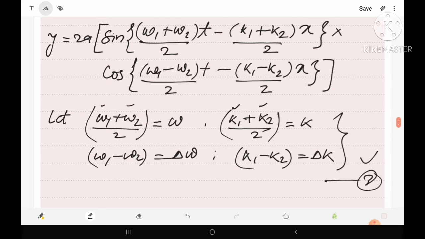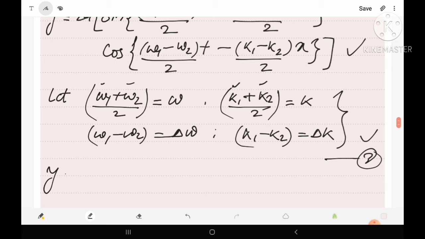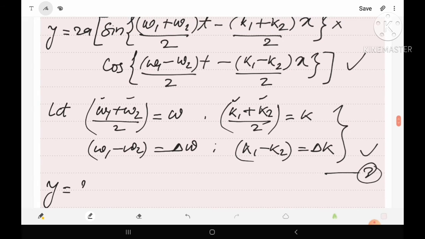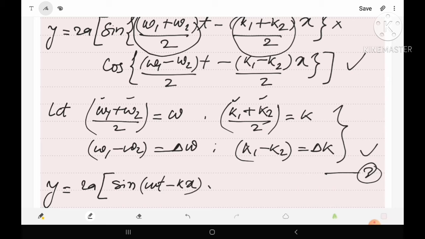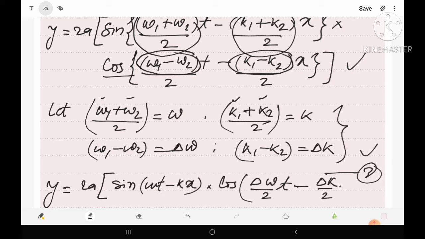Now using this equation set 3, this equation will become y equals 2a. Inside the bracket we have sine, and in place of the average of the omegas we can write omega, and in place of the average of the ks we can write k. So we have sine of (omega t minus kx) into cos, because we can write del omega in place of omega 1 minus omega 2. So we have cos of (del omega upon 2 into t minus, in place of k1 minus k2, del k upon 2 into x).